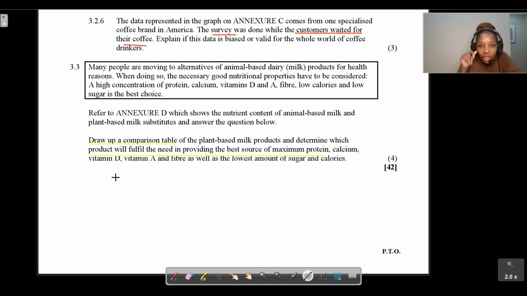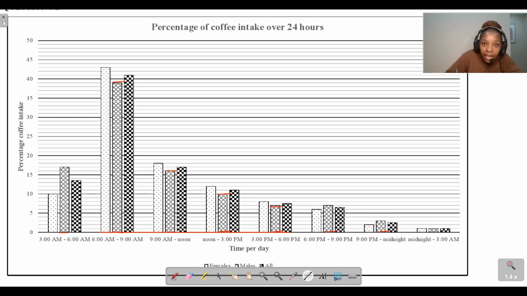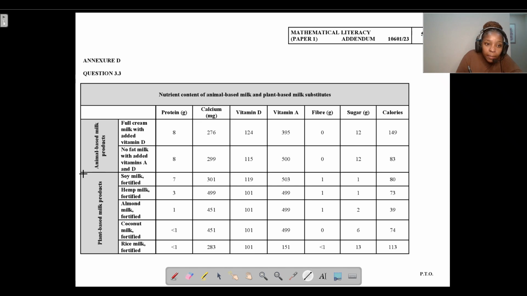In this question, from the plant-based products, we need to look for a product that has a high concentration of protein. So it needs to have high protein, calcium, vitamin D and A, fiber. So now let's go to the table and look for these in the plant-based products.